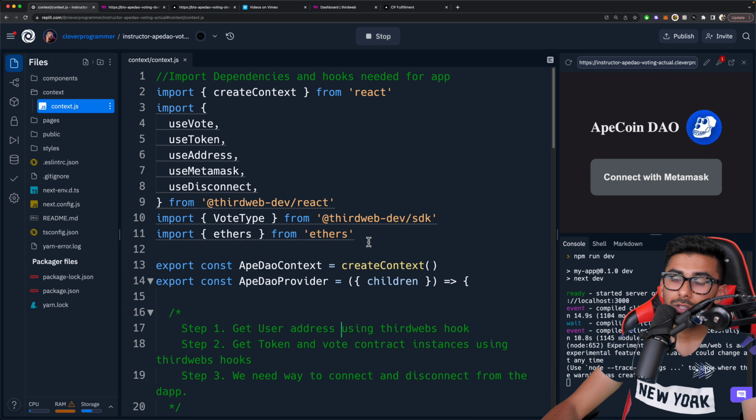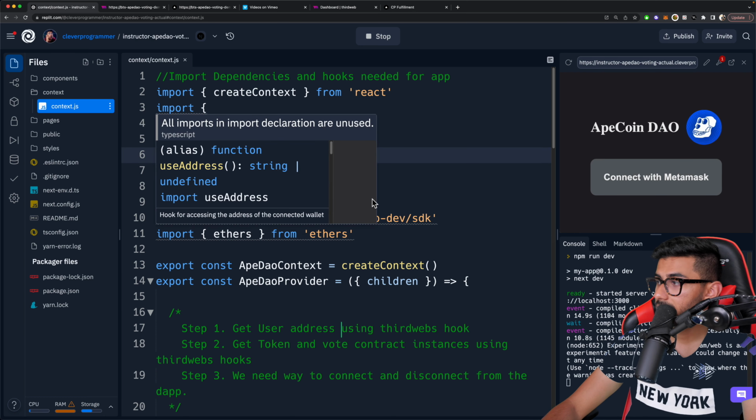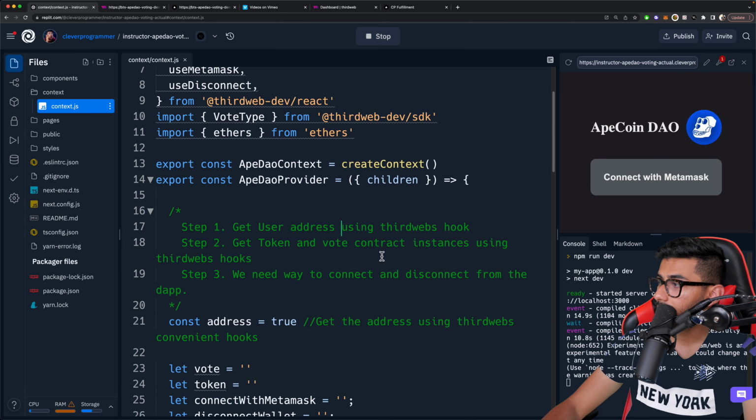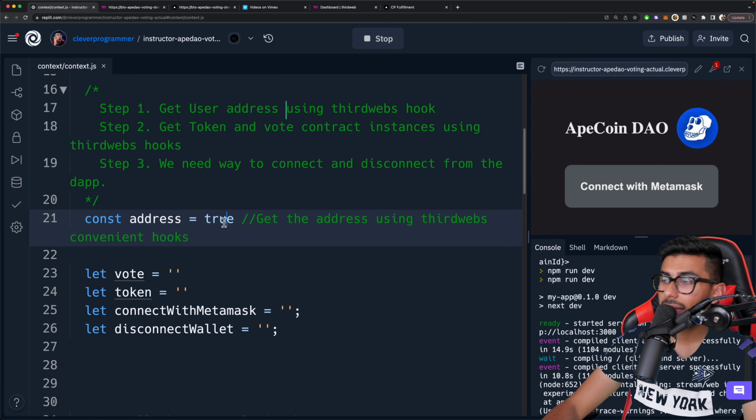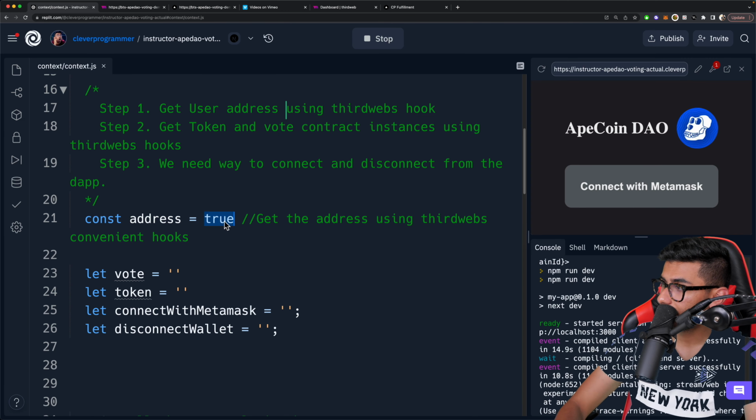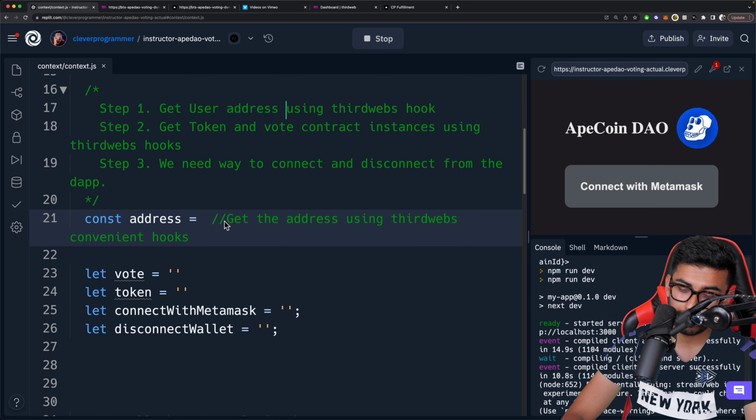All right. So we've imported all of this stuff. Now let's go ahead and add it. So we're going to add this disconnect wallet and then connect with MetaMask. All right, here you can see this note that says get the address using thirdweb's convenient hooks. So I'm going to remove where it says true, and we're just going to go ahead and say useAddress.